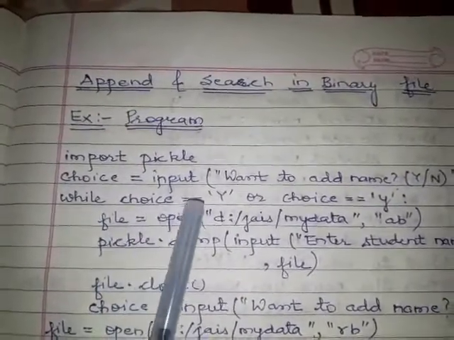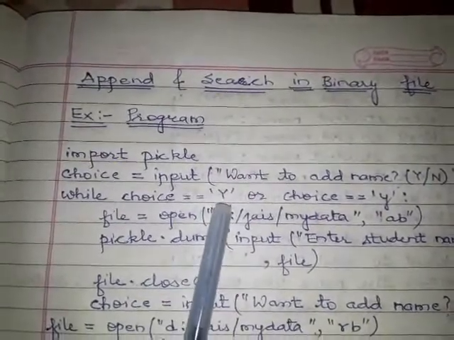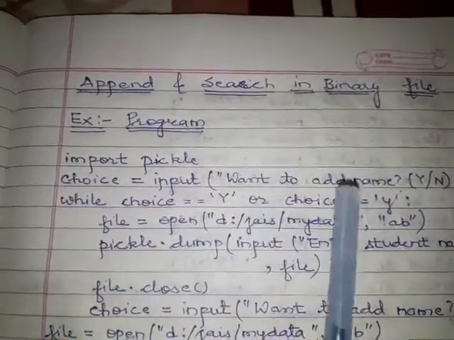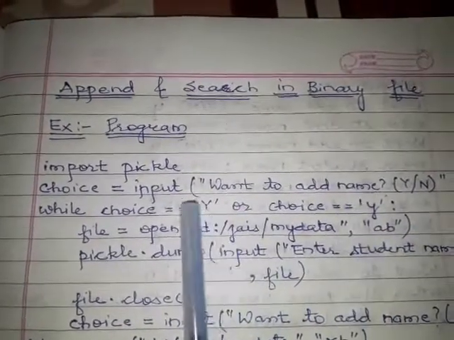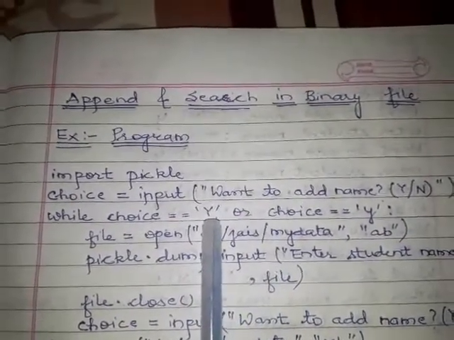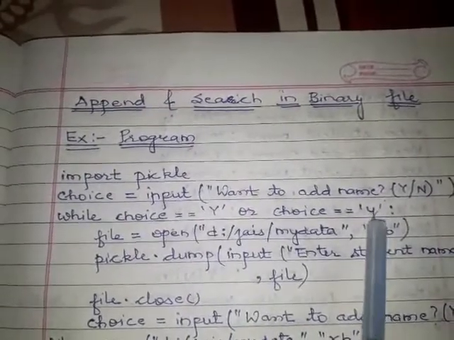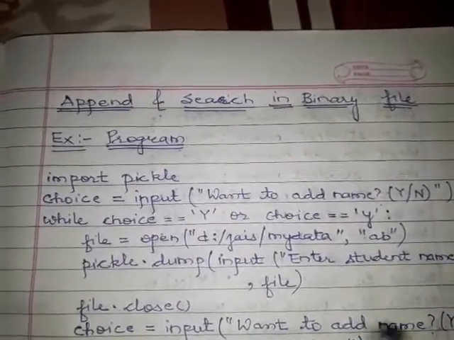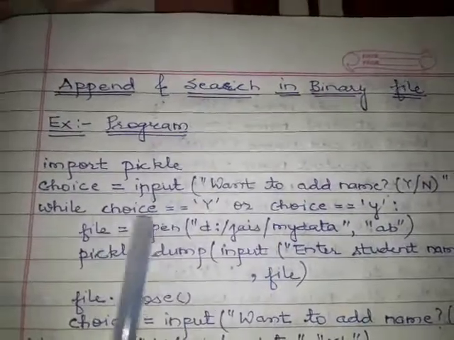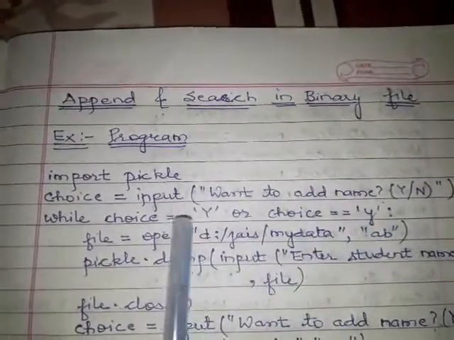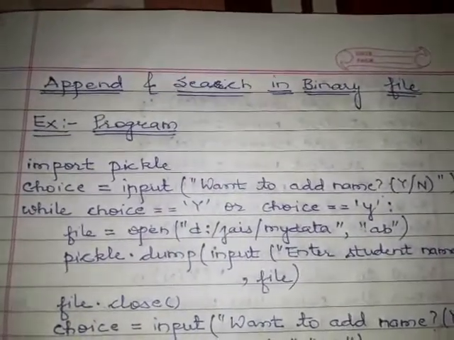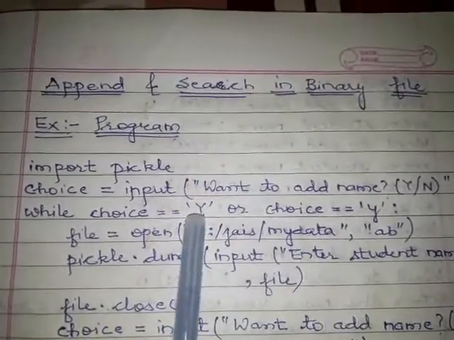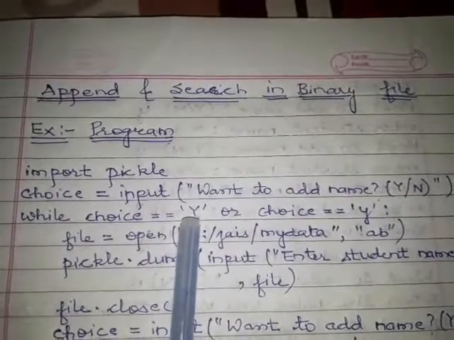While choice is equal to capital Y, it is a character, or choice is equal to small y. It is up to the user whether he or she presses capital Y or small y. If any one of these conditions is true, we will enter our while loop. So it means the user is going to write something in the file.